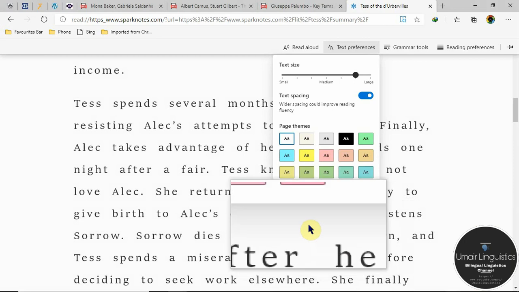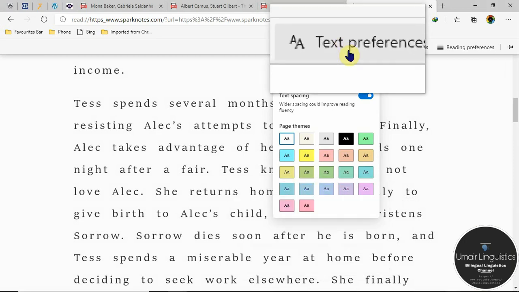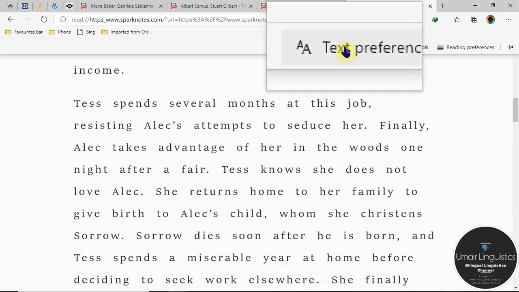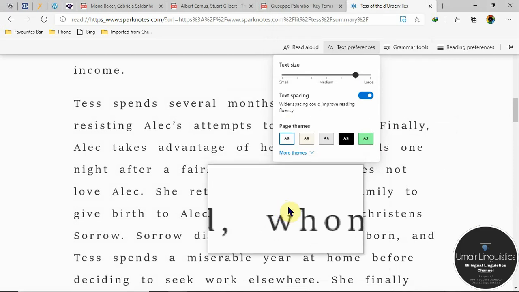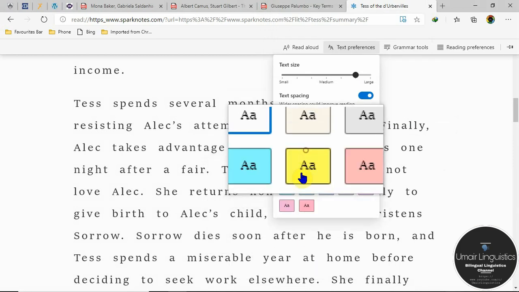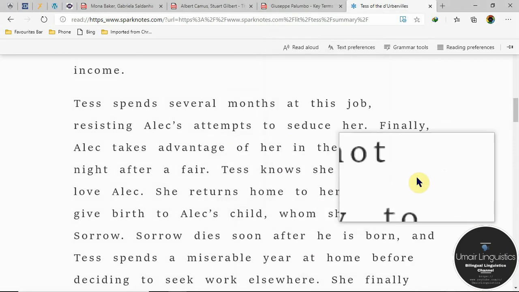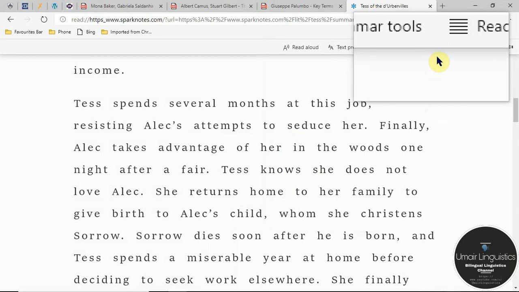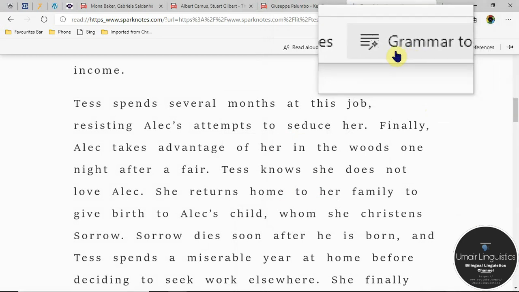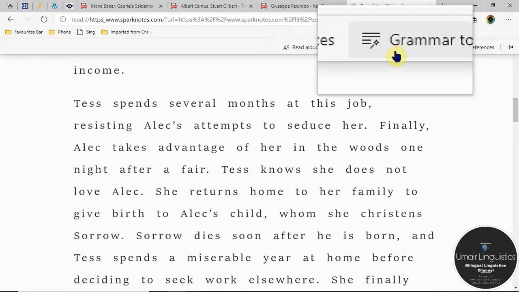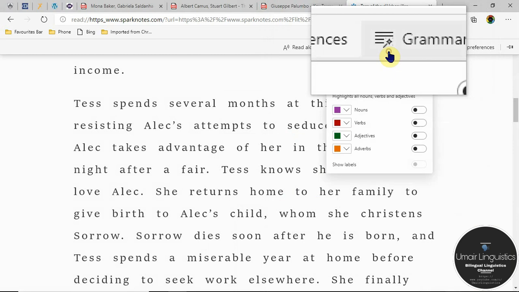So this was the focus reading or text spacing. Another thing is that you can change the fonts as well by going to reading preferences. But before this, we are going to look at grammar tools, where we look at parts of speech recognition.